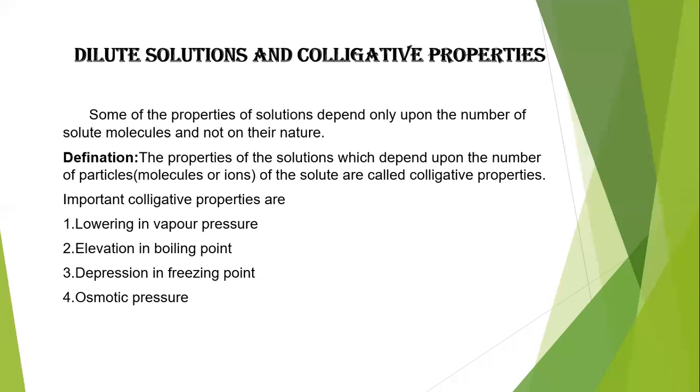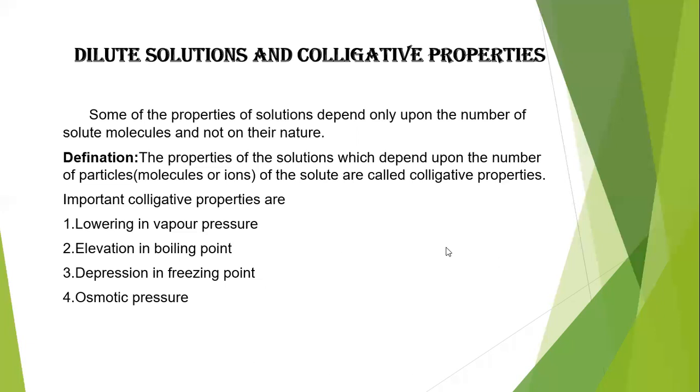So in general, solution properties which depend only on the solute molecules or ions are nothing but colligative properties. The properties of a solution which depend upon the number of particles, molecules or ions of a solute only are called colligative properties. There are 4 important colligative properties. One is lowering in vapor pressure. Second is elevation in boiling point. Third is depression in freezing point, and fourth is osmotic pressure.